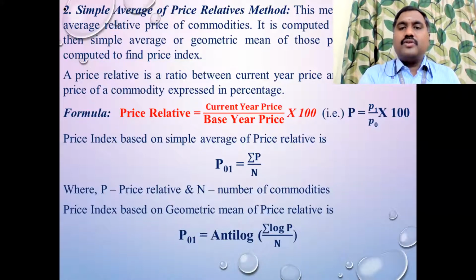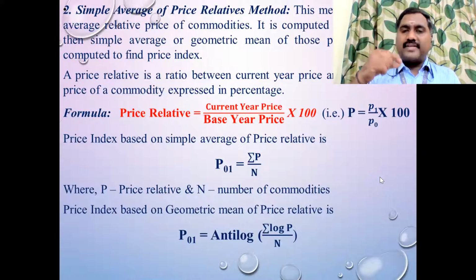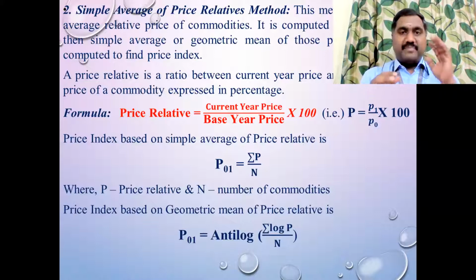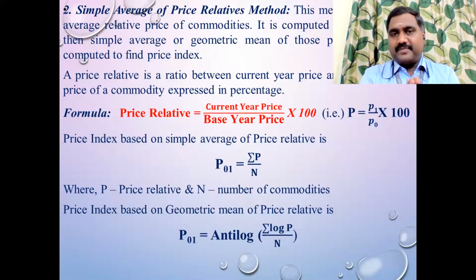See, in the previous method, you added all the price values. You got the summation of the total price value for the base year and the current year. You divided both and multiplied with 100, and you got the price index value, right?